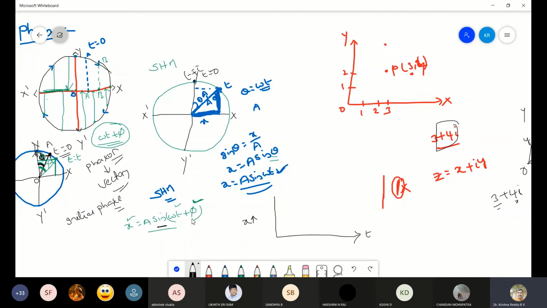instead of this omega t plus phi, if I consider omega t, when t equal to 0, displacement x is 0. So this will be the position of the particle. I'll consider this one so that you will come to know the difference. So this is the position of the particle. When t equal to pi by 2, it reaches the maximum. So here we'll be getting a sinusoidal function like this.